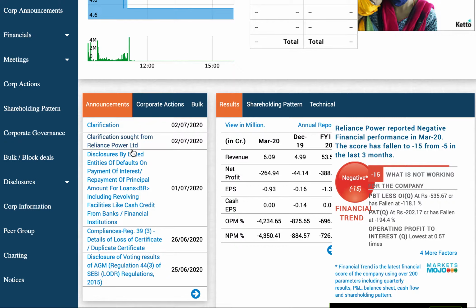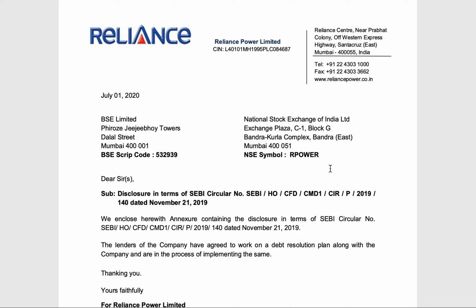I don't know, this kind of struck me as something really fishy. I would get to it. This is basically a clarification from Reliance Power to the exchange. The exchange asked Reliance Power to give some clarification upon something very unusual that is happening in the market, and we'll get to it. So first we will talk about its default on payment of interest.